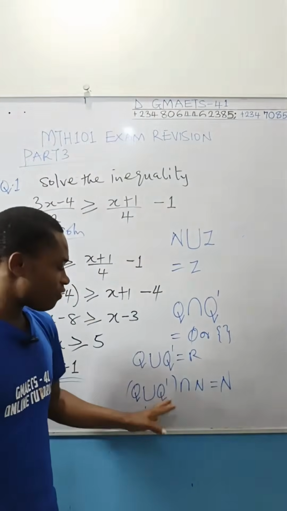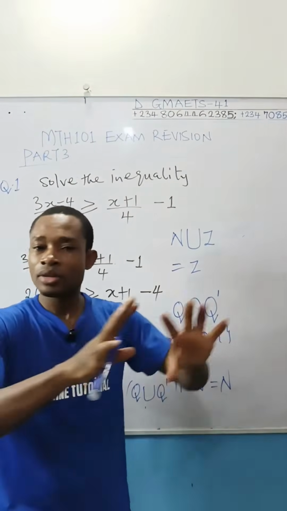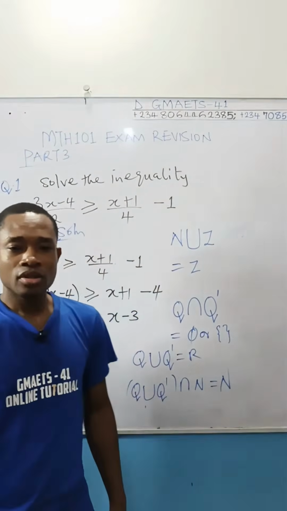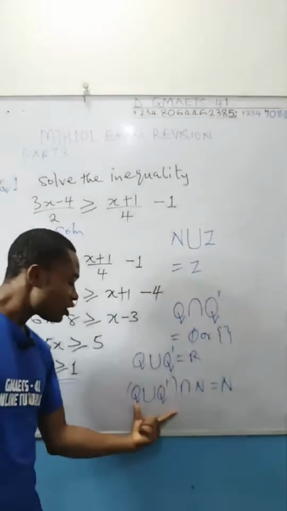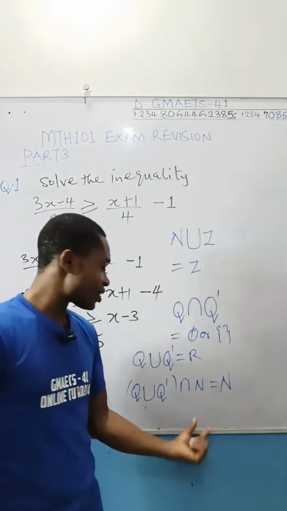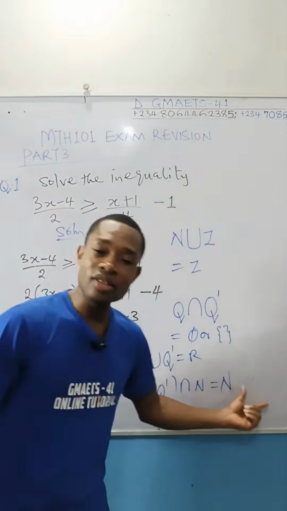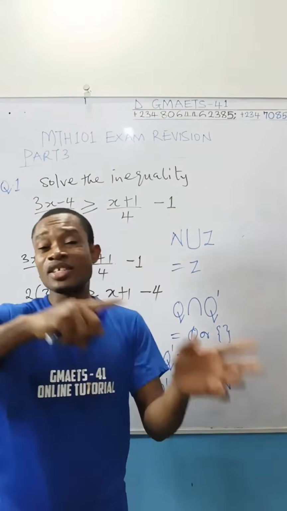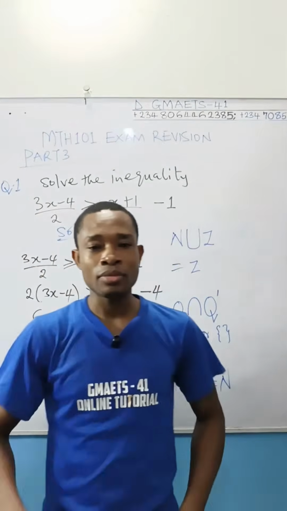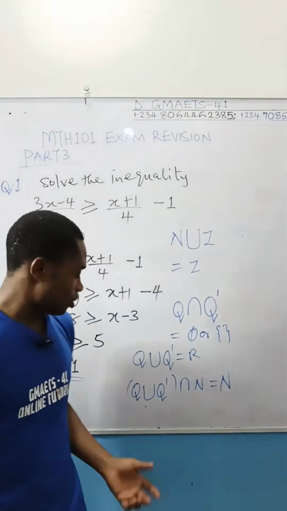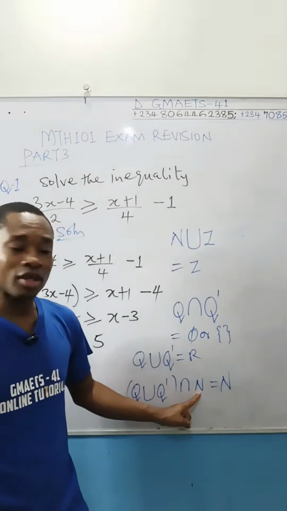Are you getting me? Real number is the largest number, separate from complex number. Every other number came from real number apart from complex number. So if you have real number, which is a larger number, intersection natural number, the result will be natural number. The same, if it is intersection integer, the result will be integer, because all those other numbers are smaller than real numbers. But now if you are taking the union, assuming I have this union natural number, the answer will be real number.